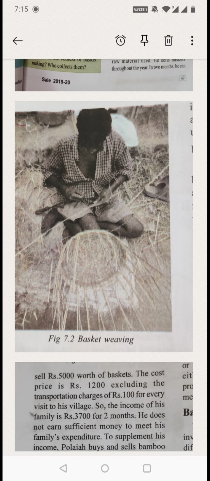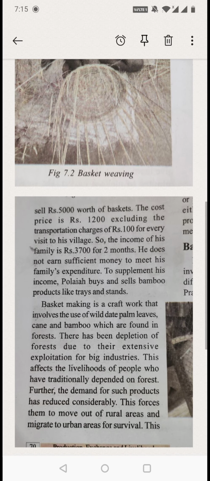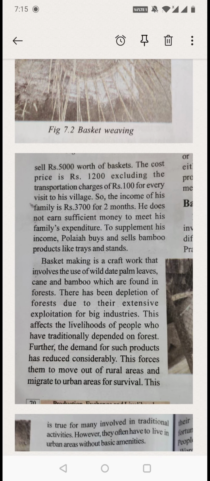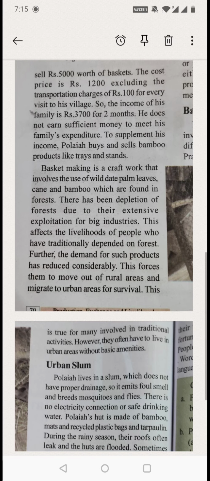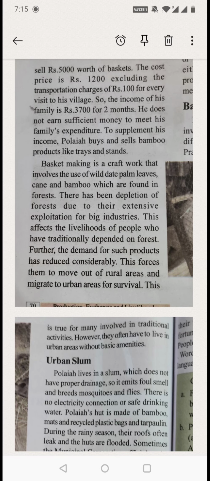In 2 months, he can sell rupees 5,000 worth of baskets. You're seeing here that a man is weaving the basket. Picture you are able to see, right? So he is able to sell how much cost of baskets? Sorry, 5,000 cost of baskets for 2 months.